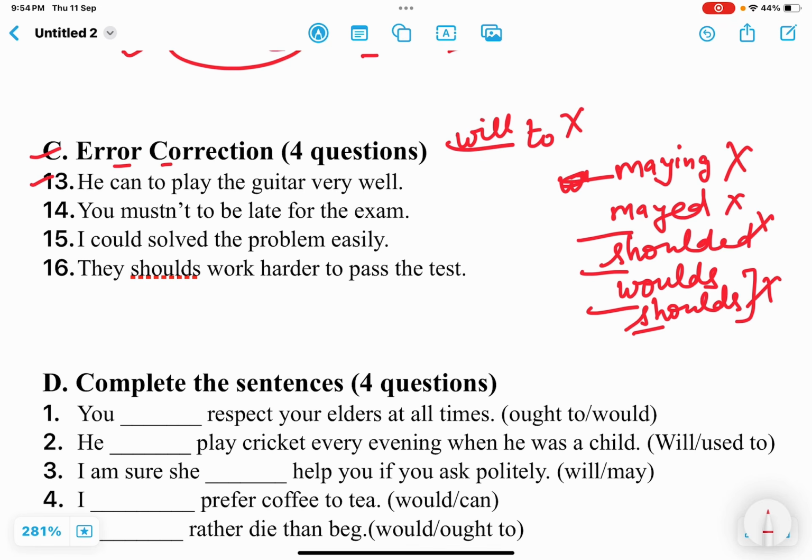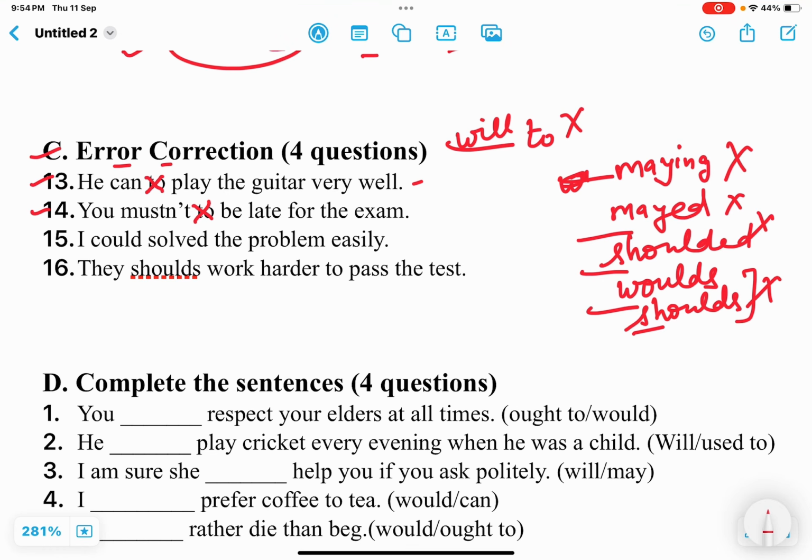He can too play the guitar very well. So here it is using "to" with a modal, so we are to remove it. He can play the guitar very well. Next one is: you must not to be late for exam. So here "to" is to be removed. You must not be late for the exam.